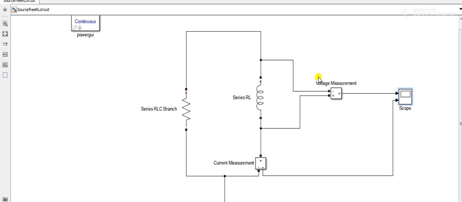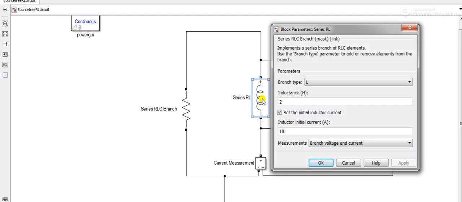First of all, we have taken a very simple circuit. This is an RL circuit. You can see in this RL circuit there is no excitation voltage, which means this circuit would not work. But you have to understand that this inductance is already energized. We have put an inductance value of 2, and we have set an initial inductor current of value 10. That means it has an initial energy.